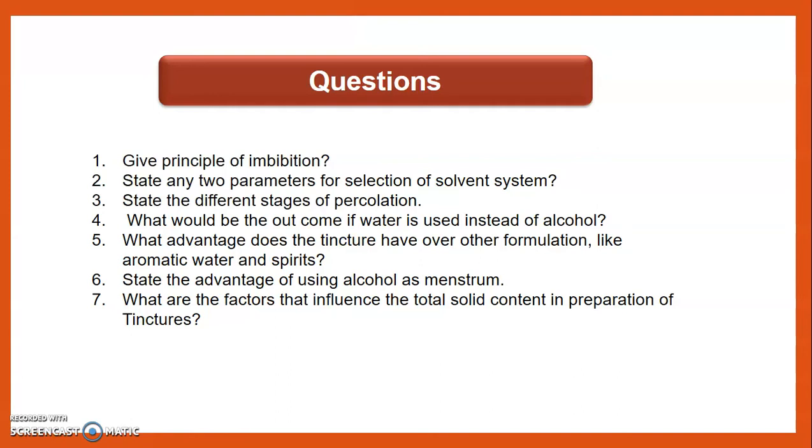After that, in the percolator, place the cotton wool at the bottom, then add your macerated drug. After that, add a sufficient amount of the menstruum, then place the sieve or cotton and close the percolator for the defined period of time.